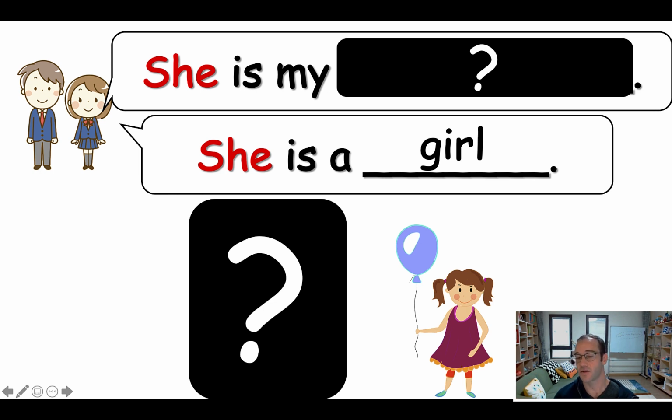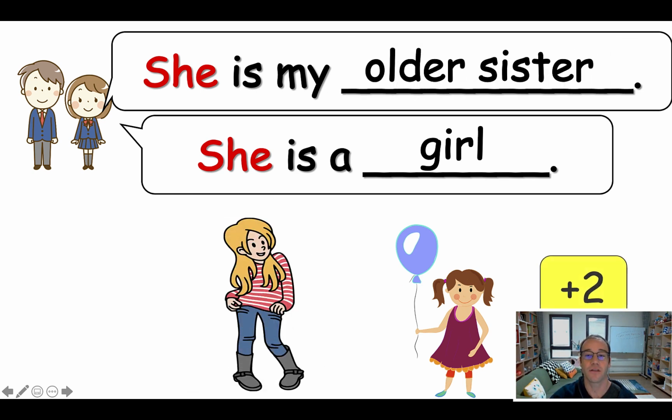So if they think it's older sister, they should say, she is my older sister. She is a girl. Okay, older sister, team 1. Team 2, she is my younger sister. She is a girl. Okay, younger sister. Like this, each one, and then reveal the answer and reveal the points. Now the teams that got it right, after they're cheering, give them 2 points each and say, okay, sit nicely. Let's say the sentence. These teams: she is my older sister. She is a girl. Good job.